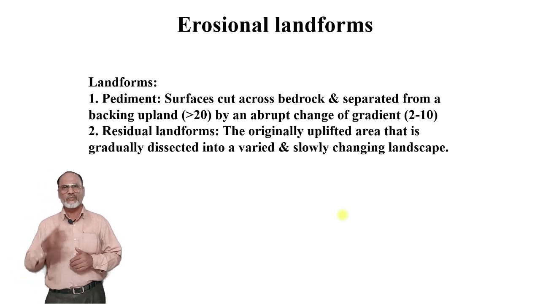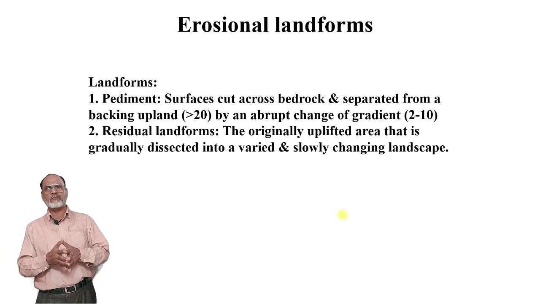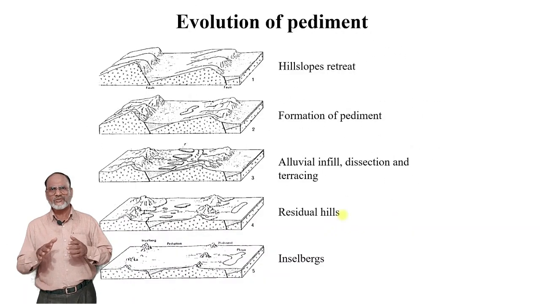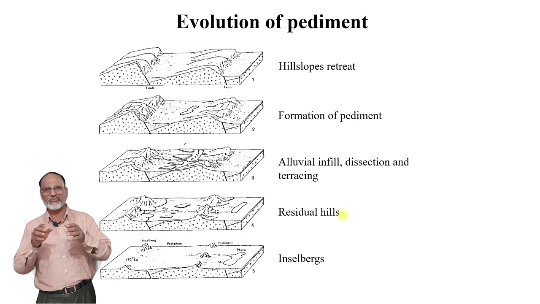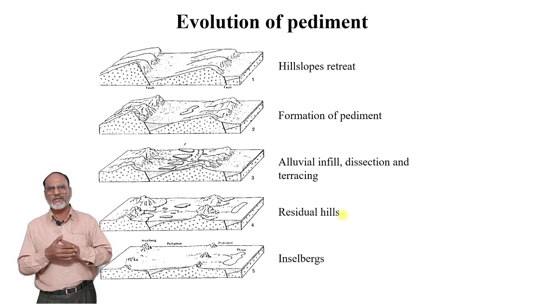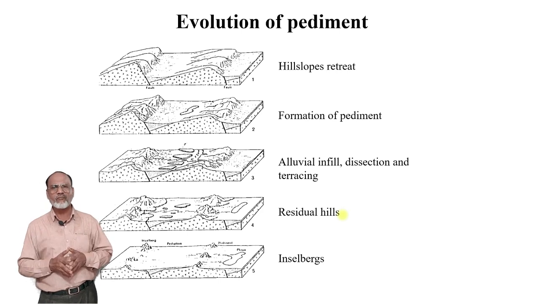Now, in the next slide, we will see the best example for explaining the pediplain, the evolution of a pediplain. Earlier, the hill slopes are retreating. Next, the process of formation of pediment started. Further, the alluvial infills are there, dissection of the plateau or dissection of the land is there, and formation of terraces is there. Next, the residual hills are formed.